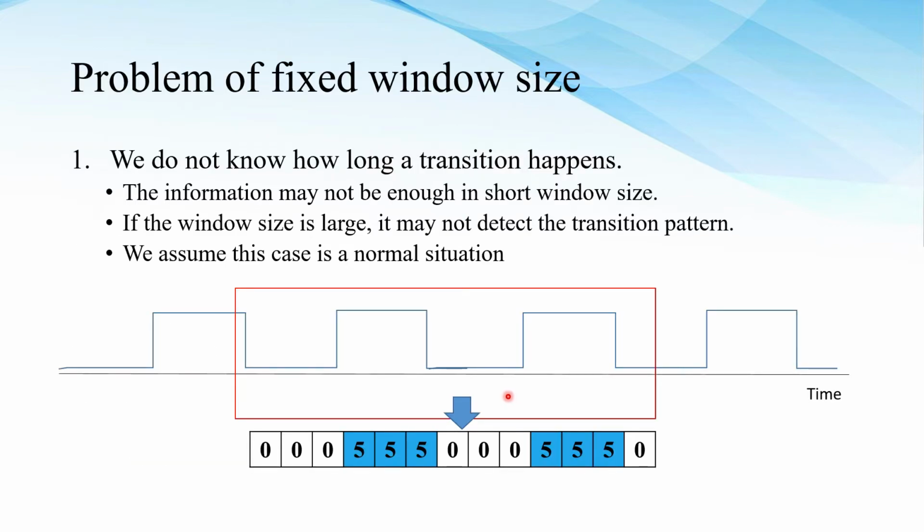The problem of the fixed window size is that we do not know how long the transition is happening. If we use a short window size, maybe the information is not enough. However, if we use a large window size, it may not detect the transition pattern. In this case, we assume this is a normal situation, like the square pattern, like this.